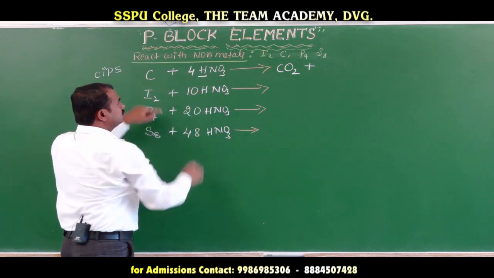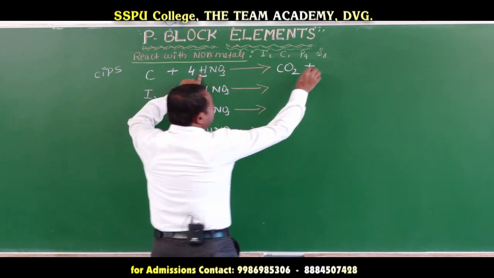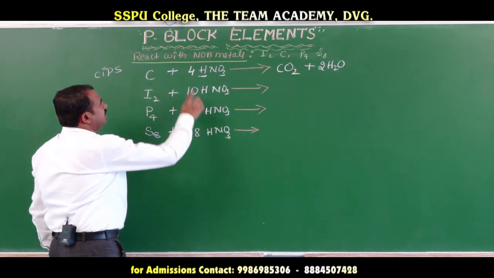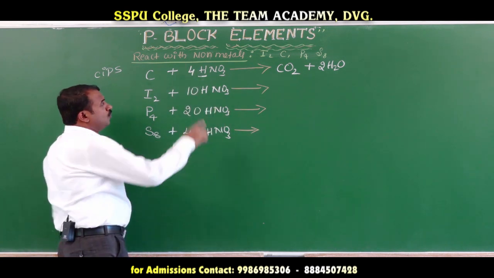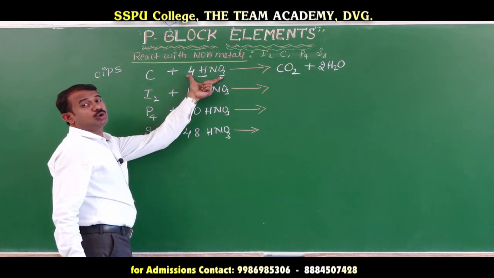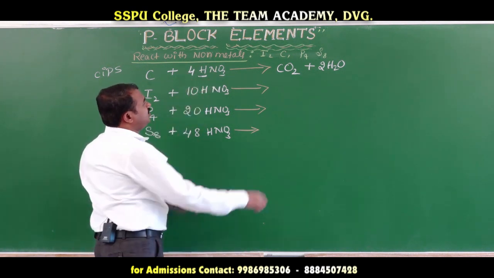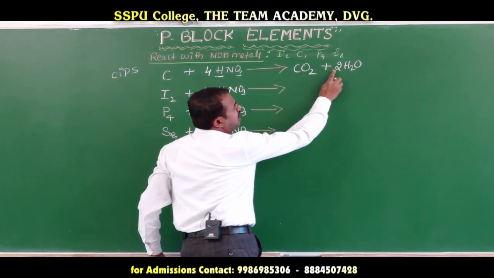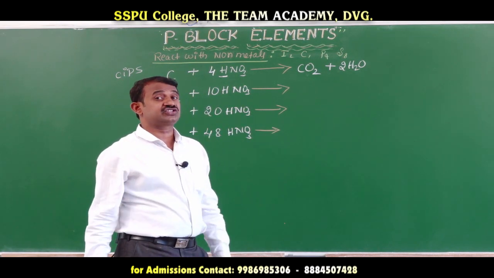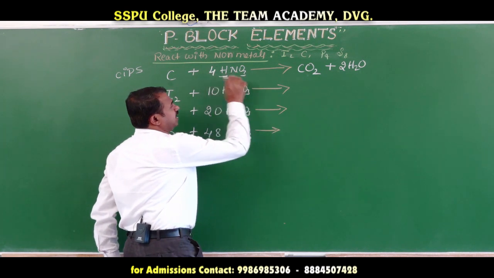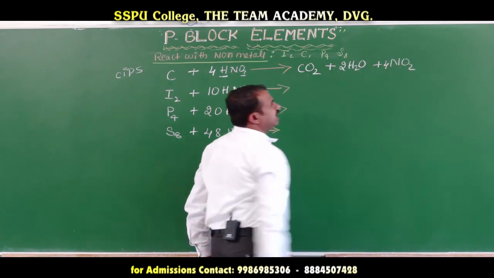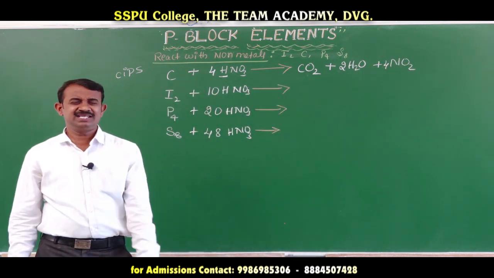How many hydrogen do we have? 4 hydrogen means you release 2 molecules of water. Here 4 NO3. 4 NO3 means how many oxygen are there here? 12 oxygen. 12 oxygen, here consumption of 2 oxygen and here 2 oxygen. 4 oxygen is consumed. Out of 12, 8 oxygen remain. 8 oxygen and 4 nitrogen, you release 4 molecules of nitrogen dioxide. This is an easy technique.